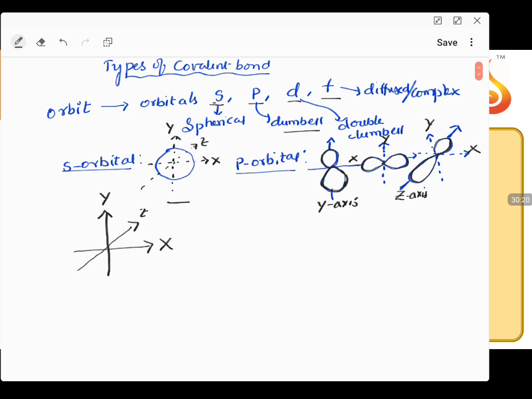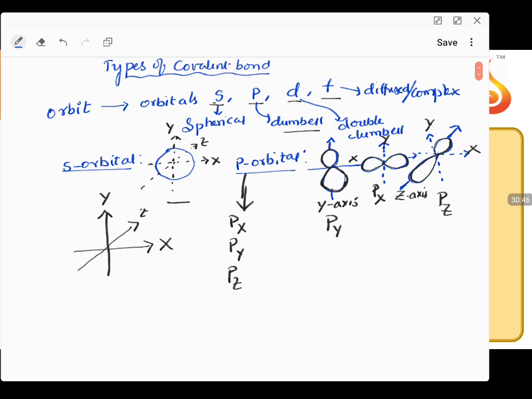If your dumbbell shaped orbital is along the y-axis, it is named as py orbital. If it is along the x-axis, it is named as px orbital. If it is along the z-axis, it is named as pz orbital. So your p orbitals are classified into px orbital, py orbital, and pz orbital.